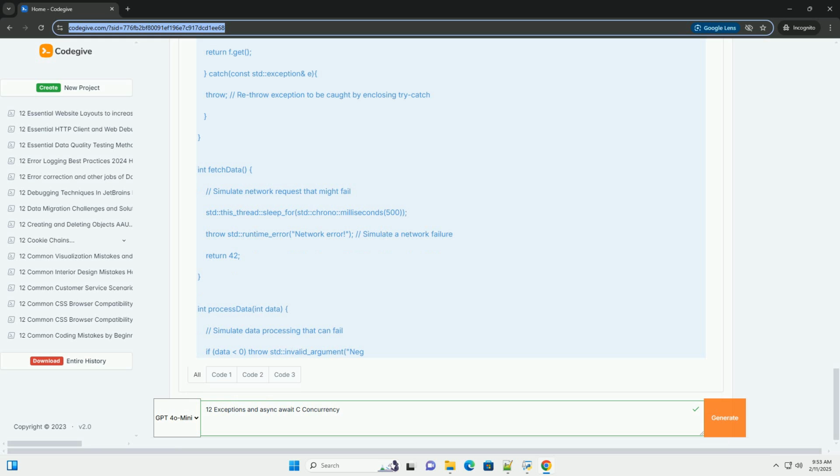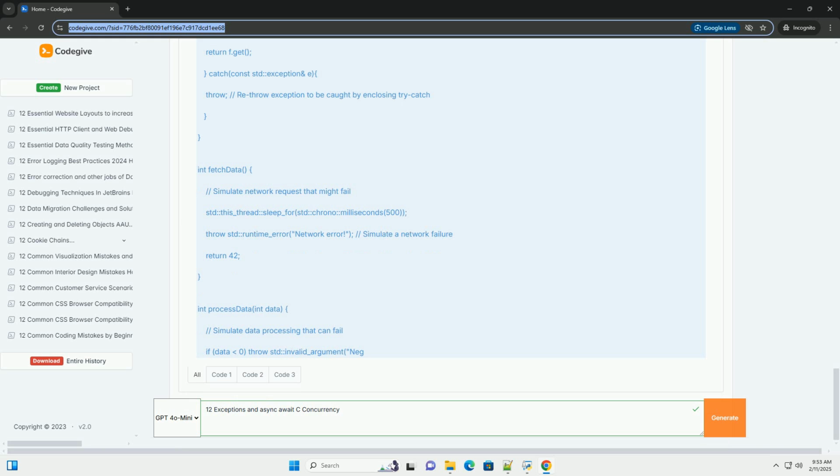10. Type error: std::bad_cast during type conversion. 11. Custom exception: user-defined exception for application-specific errors. 12. Exception during await: exception thrown in the future being awaited.